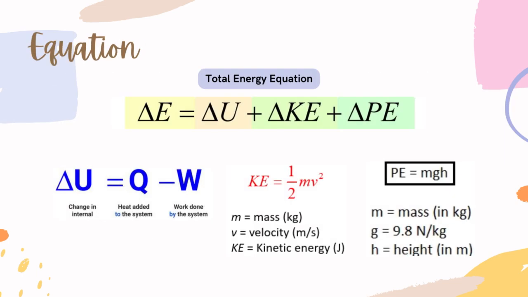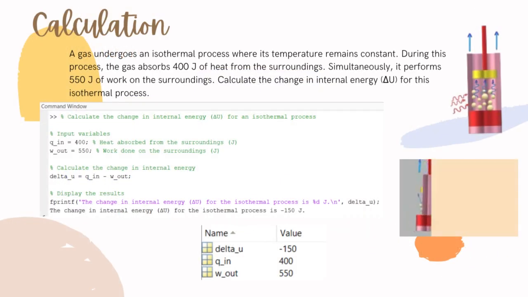The equation of energy is delta E equals delta U plus delta K plus delta PE. Delta U is calculated by using the formula heat minus work. Delta K is calculated by using the formula 1/2 times mass times velocity to the power of 2. Delta PE is calculated by using the formula mass times gravitational acceleration times height. This is an example of calculation using MATLAB, with the aid of Paint 3D to help you imagine.